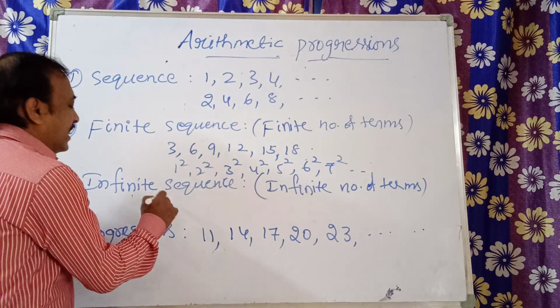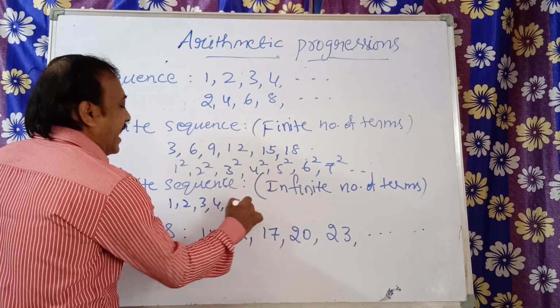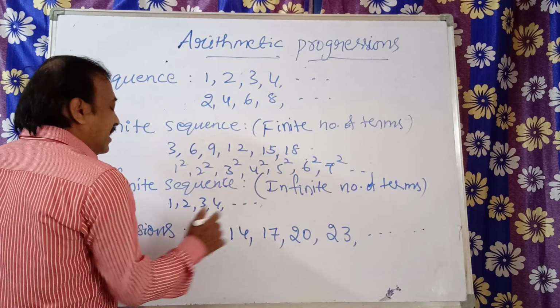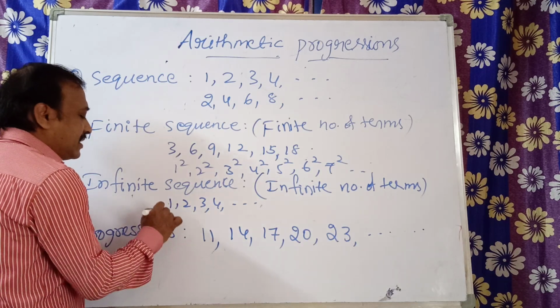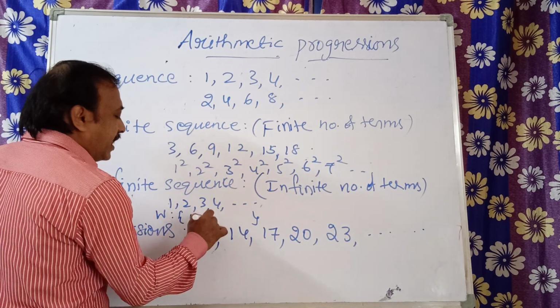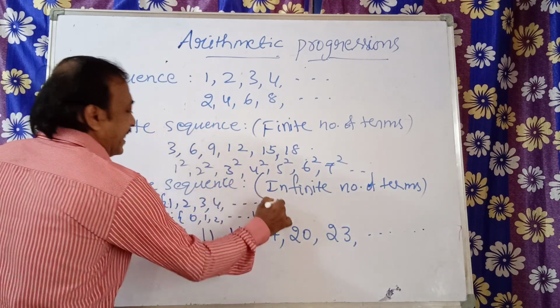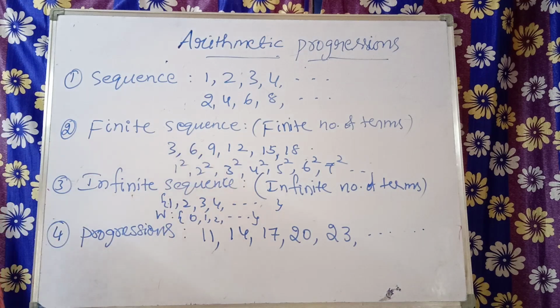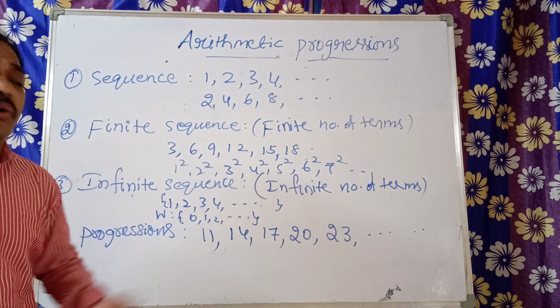Infinite sequence, like 1, 2, 3, 4 and so on. This is the set of natural numbers N, and then the set of whole numbers, denoted by 0, 1, 2 and so on. This is the natural number set. Infinite means an unlimited number of terms, more and more and more.